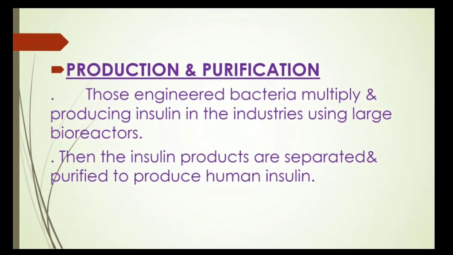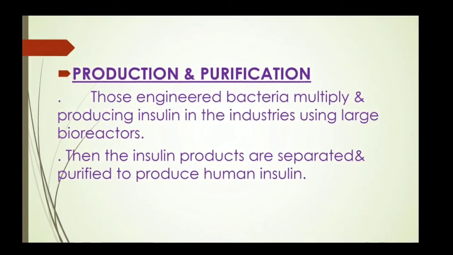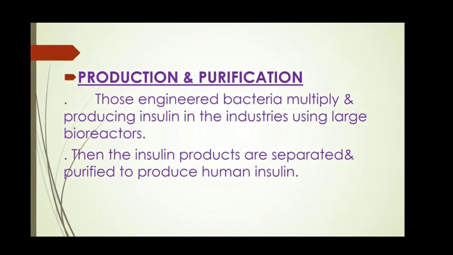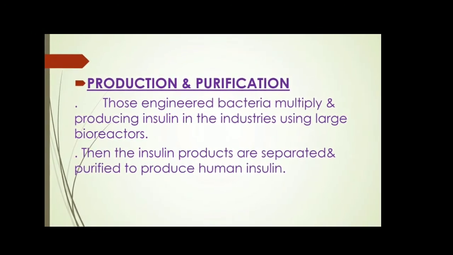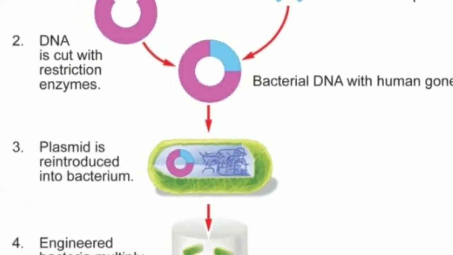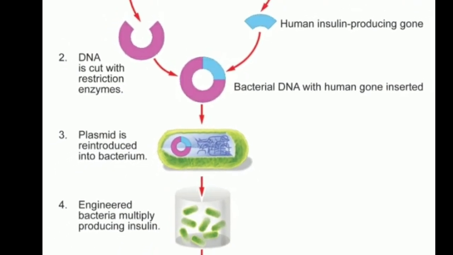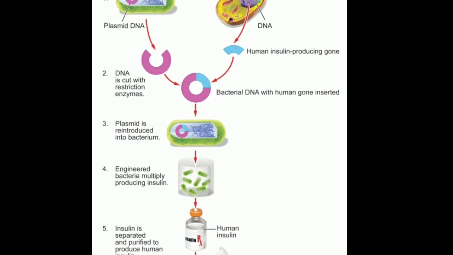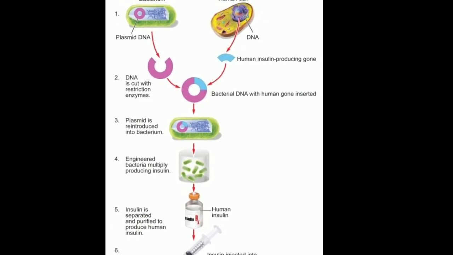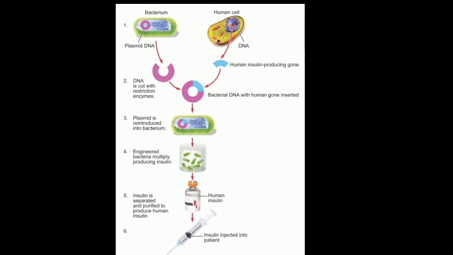Then those engineered bacteria multiply and produce insulin in industries using large bioreactors. Then the insulin product is separated and purified to produce human insulin. In this diagram, you can see all the steps of how insulin is produced.